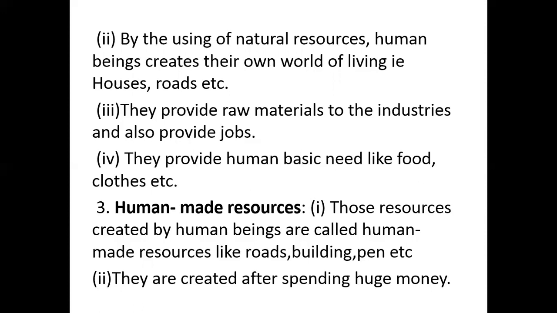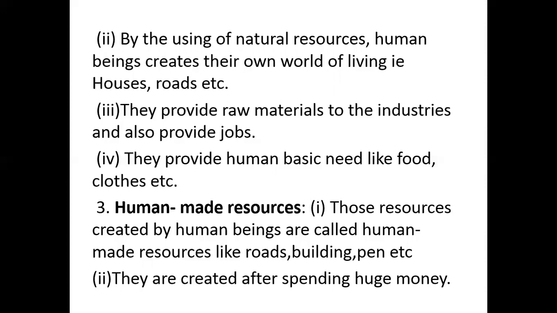Now, third point, they provide raw materials to the industries and also provide jobs. For example, petroleum is the raw material given by nature. This is the raw material of the industries, and these industries run due to this petroleum, and that gives jobs to different persons, everyone. Similarly, the iron and steel industry in India, a number of iron and steel industries which are based on coal and iron ore, provide jobs. We consider these the raw material of industries.